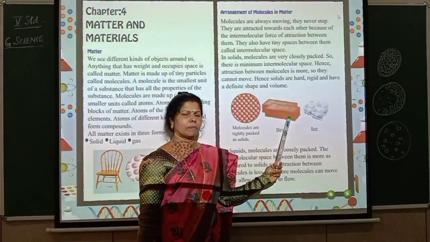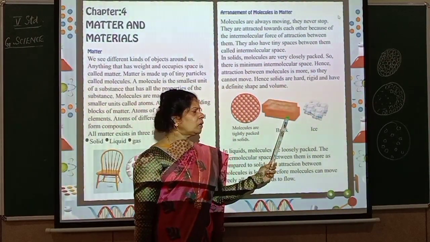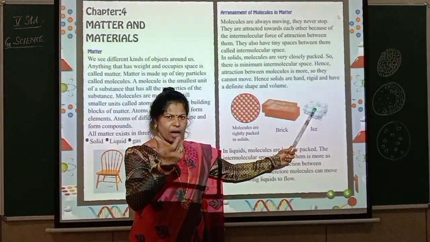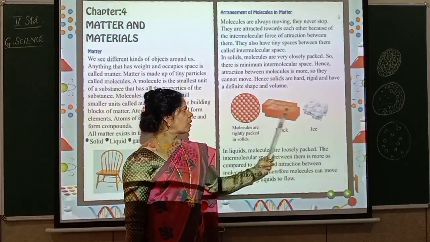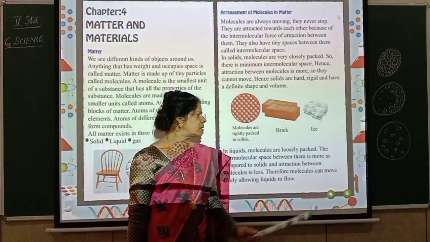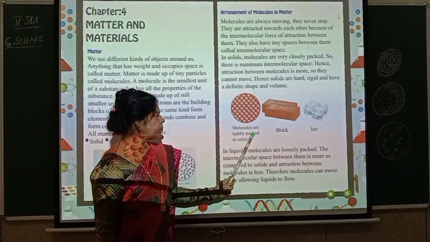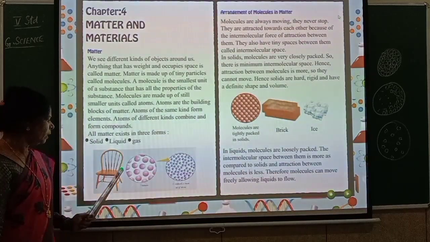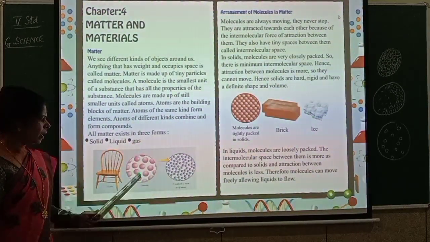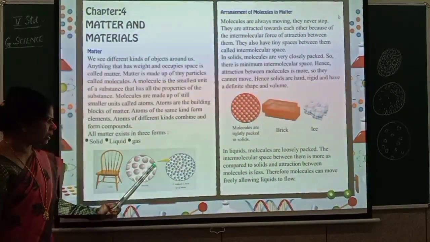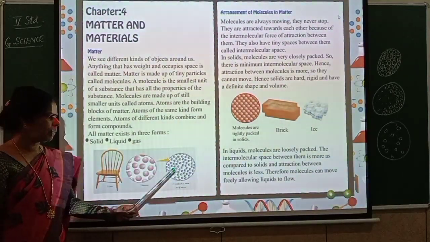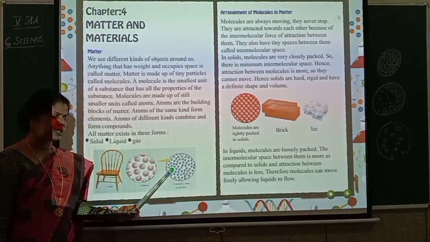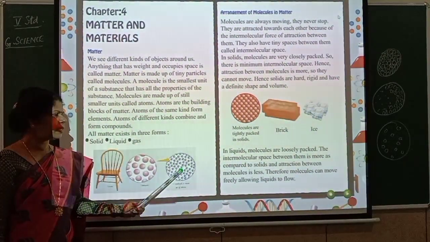What about this? This is a brick. You know, right? This is a brick. What about this? Ice. Ice cube, you would have seen how hard it is. Right? Okay, so all this comes under solids. So molecules are tightly packed in solids. And before that you can see here, this is a chain, solid. So you can see here there is little more space. This is liquid. And when you see more intermolecular space, then it becomes liquid.